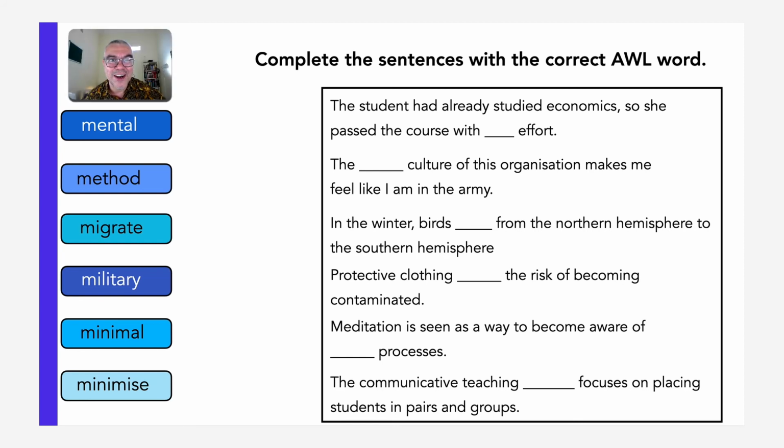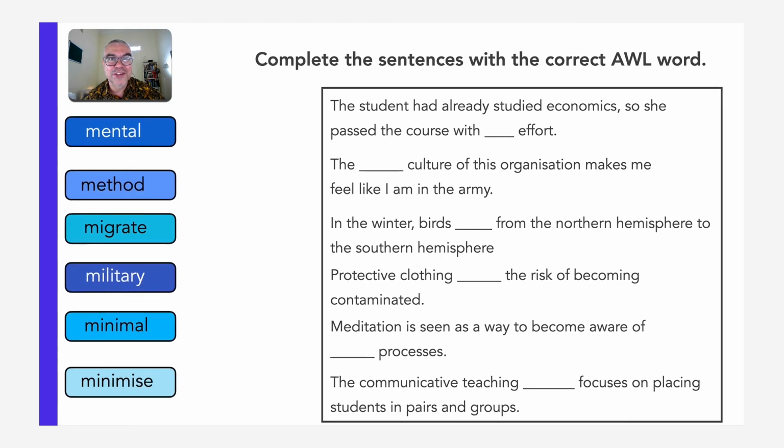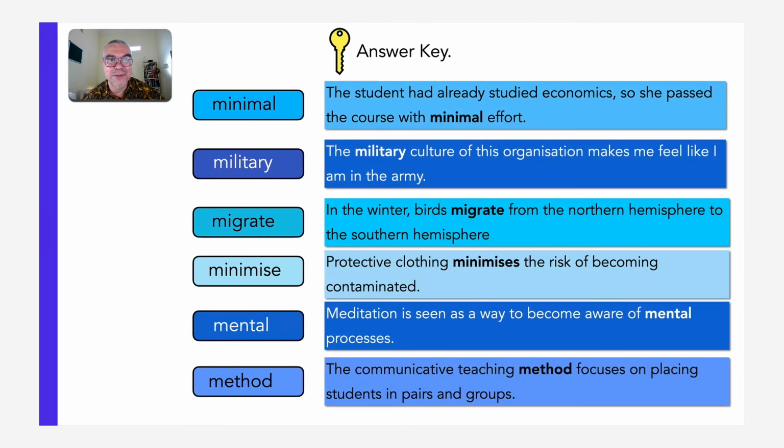Here we go then. I hope that you were able to fill in the spaces correctly. We begin with minimal. The student had already studied economics, so she passed the course with minimal effort. And then military. The military culture of this organization makes me feel like I am in the army. Migrate. In the winter, the birds migrate from the northern hemisphere to the southern hemisphere.